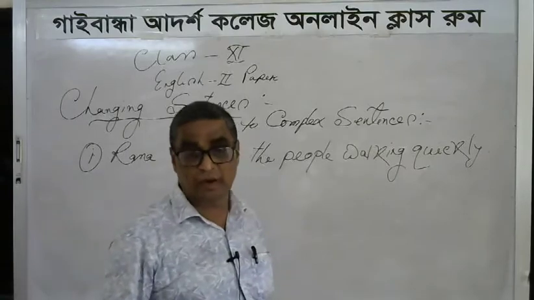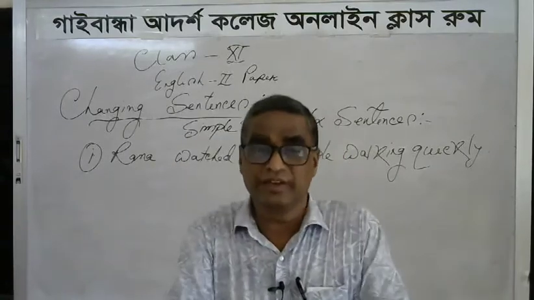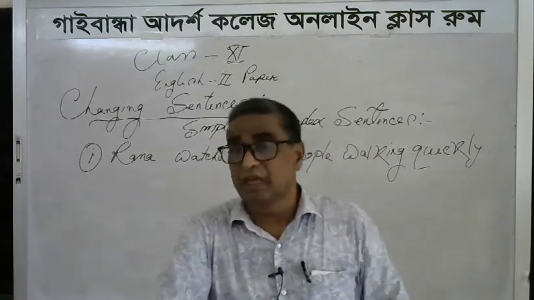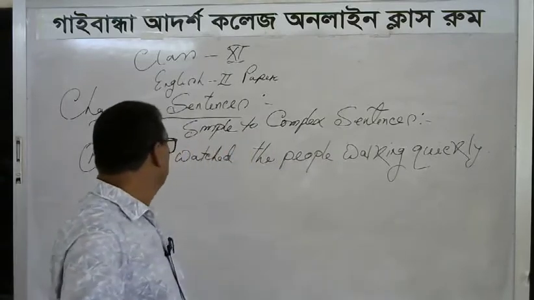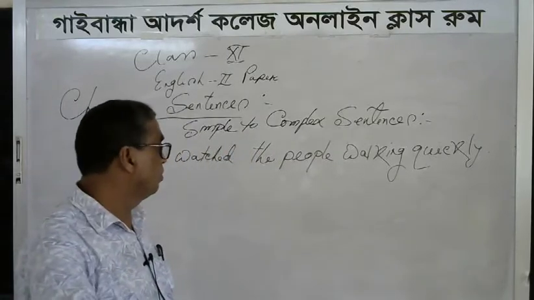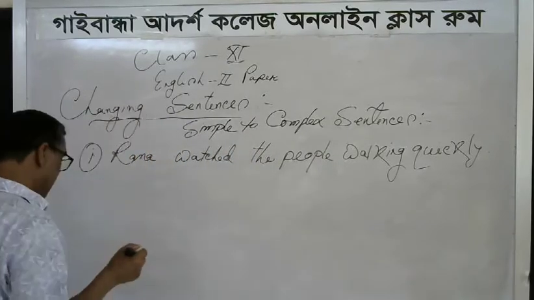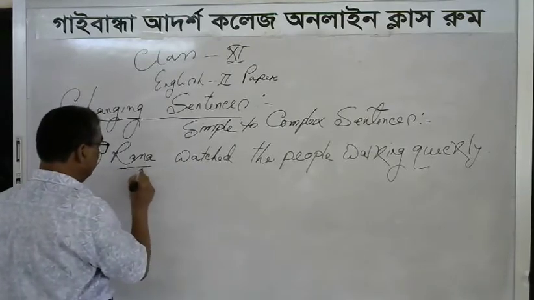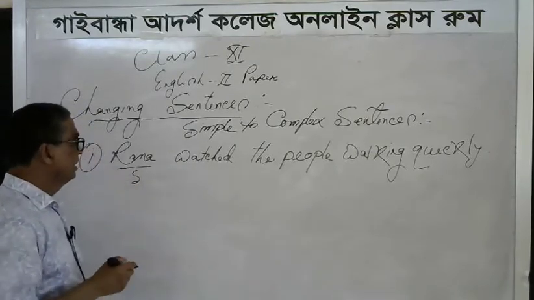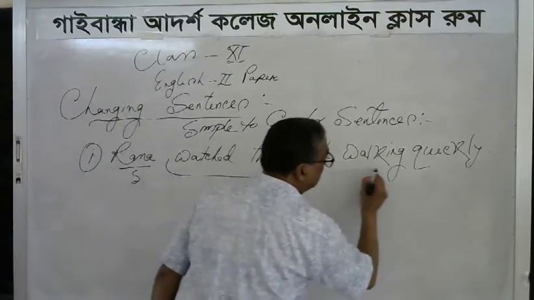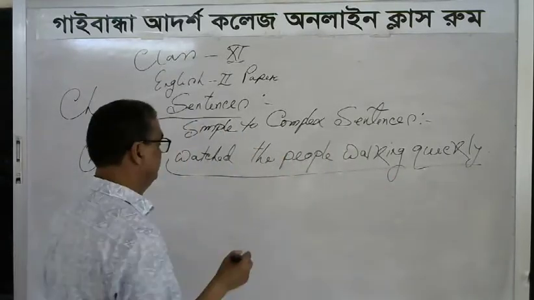At first, you have to find out what type of sentence it is. The sentence is: Rana watched the people walking quickly. Here, Rana is the subject, and the rest of the sentence is called the predicate.